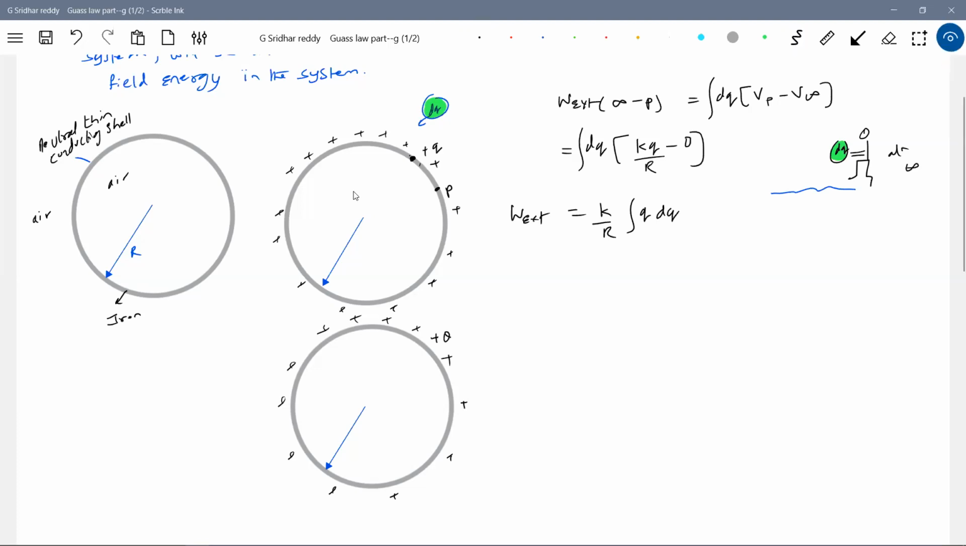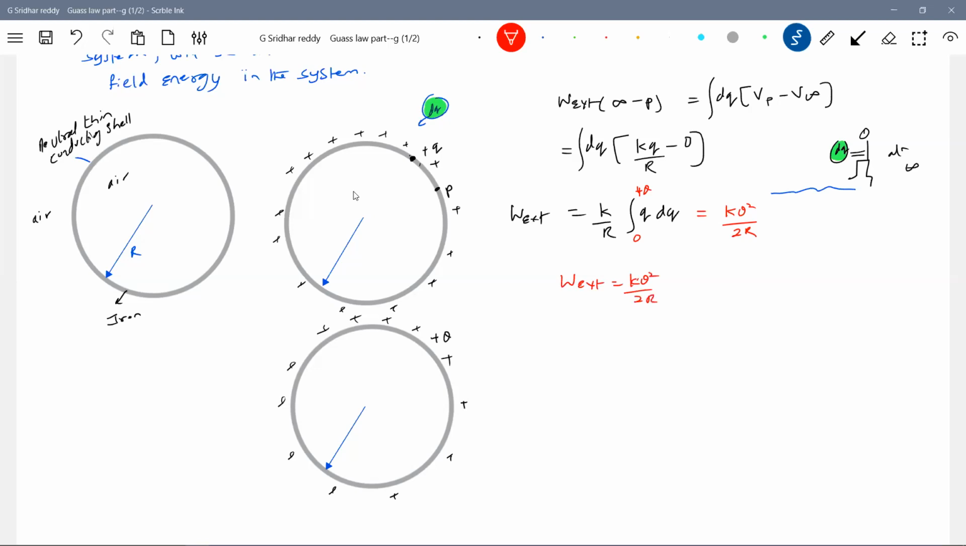Now tell me, finally, the amount of charge on the shell was 0. Now finally it has acquired capital Q. So the limits will become 0 to capital Q. So how much will we get? kQ square by 2R. So this is nothing but,